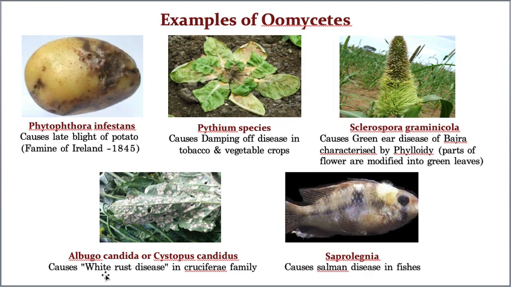Mustard, what do you call it, I don't know, rye or something like that. Sorry if I told you wrong, I'm extremely sorry, but according to my knowledge it is called some rye. And that also belongs to the crucifer family. In crucifer members you can see a kind of disease called white rust disease, and this white rust disease is caused by Albugo candida.